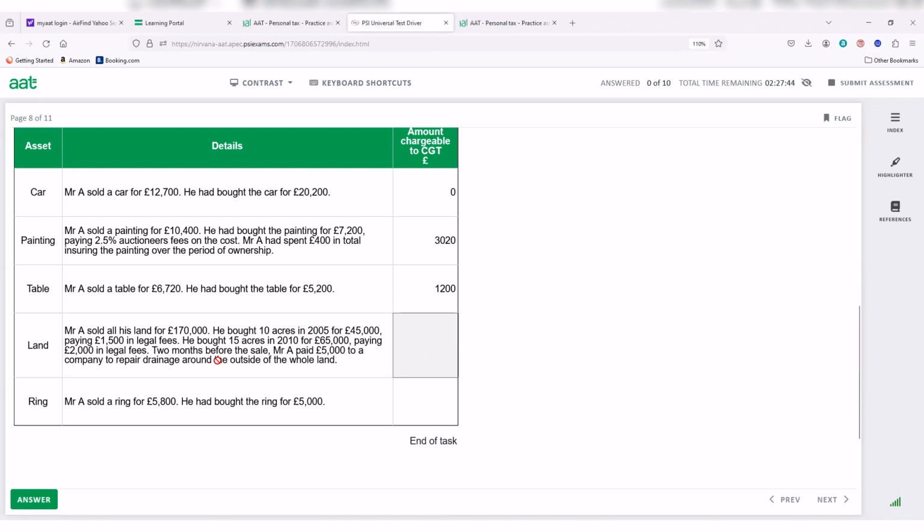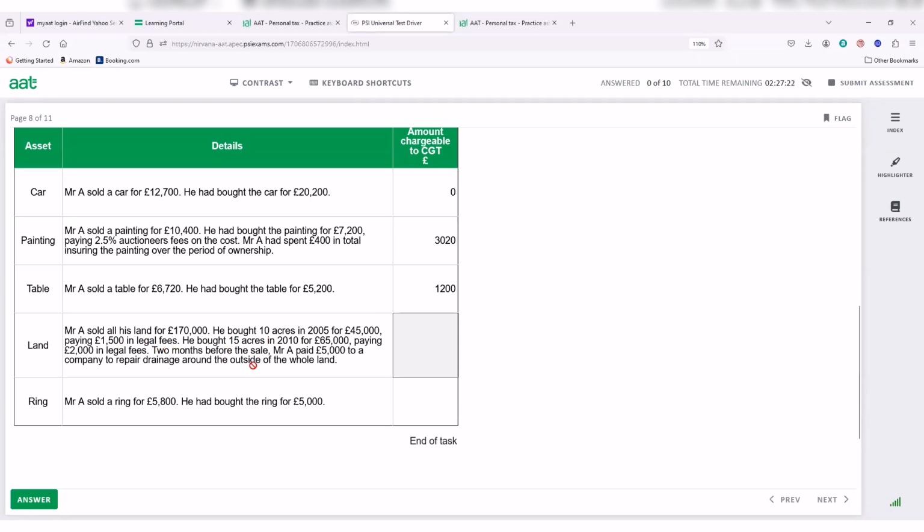So as you can see, that 170,000 is the disposal proceeds, and minus the 10 acres piece of land, of course, the purchase cost, you will deduct it. And remember, any incidental cost is allowable expenditure as well, which is 1,500.